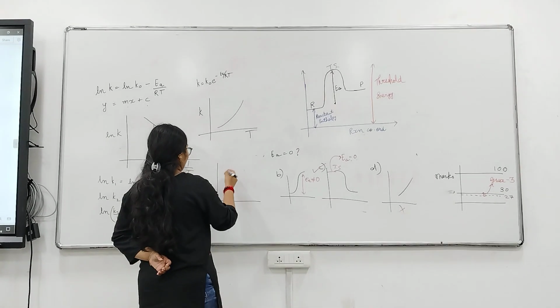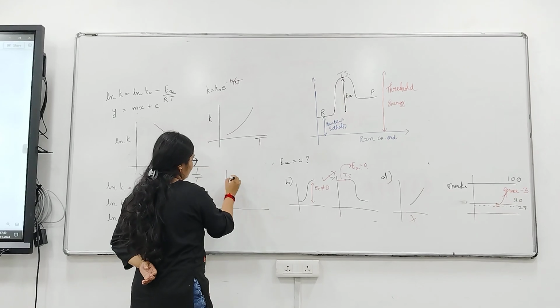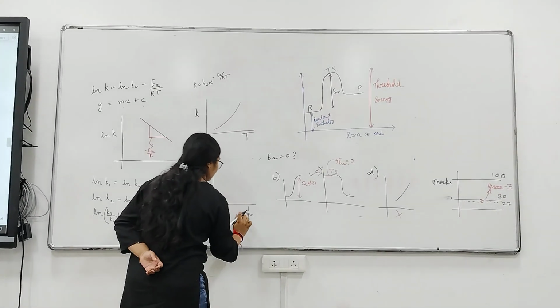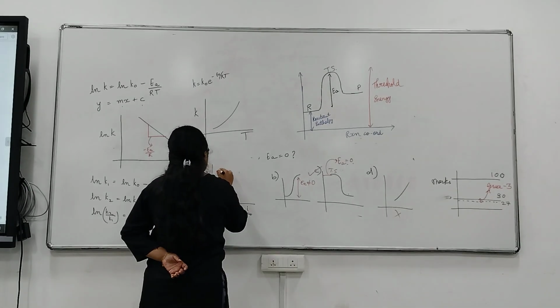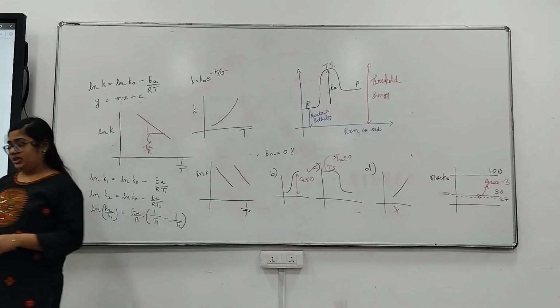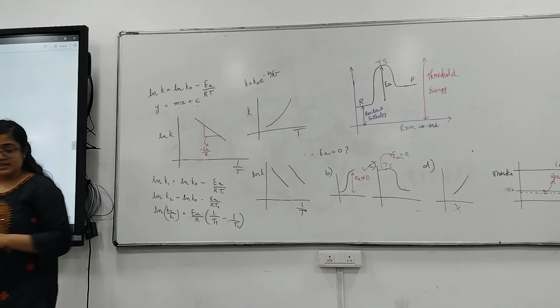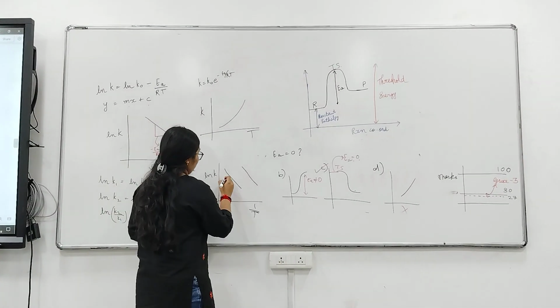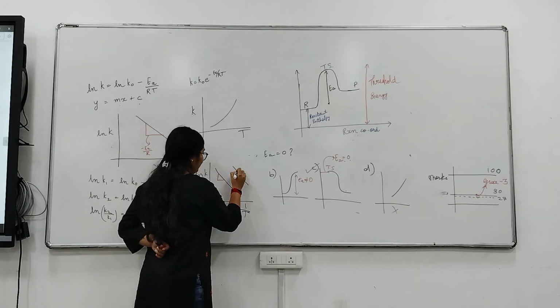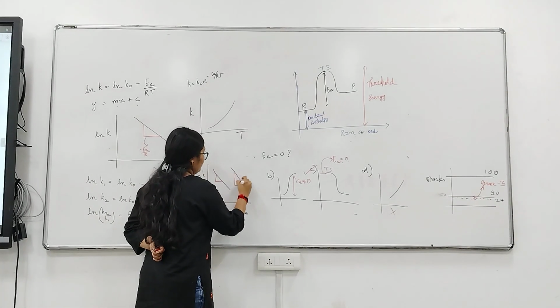For the straight line plot of ln K versus 1 upon T, there can be a curve like this and a curve like this. We can determine which is which by the slope. Here the slope is not so steep, and here the slope is steeper.